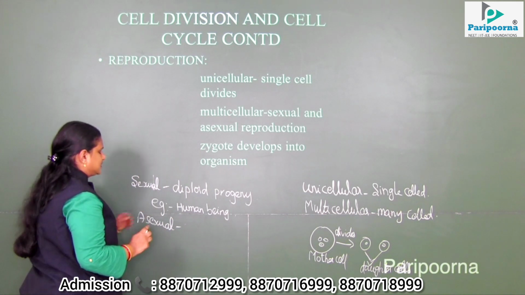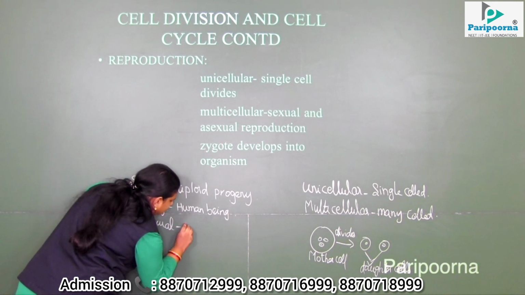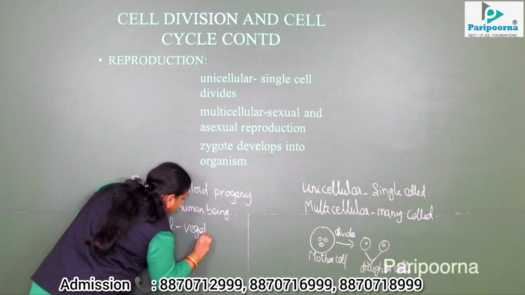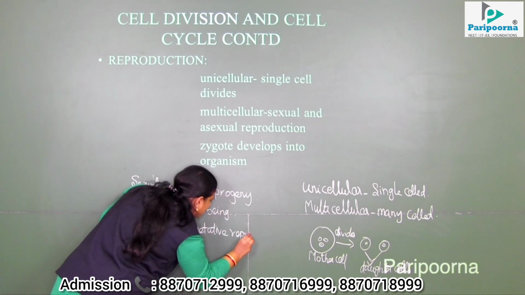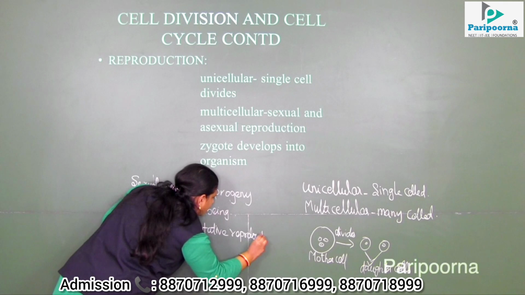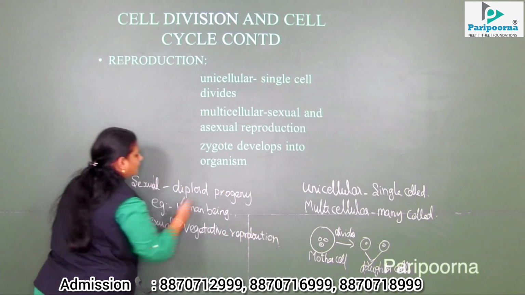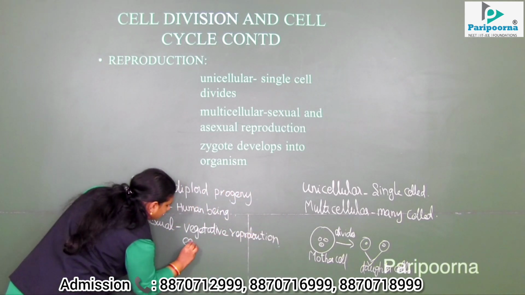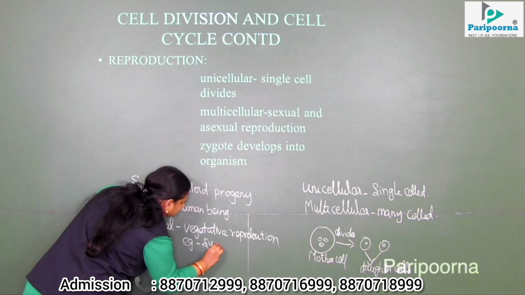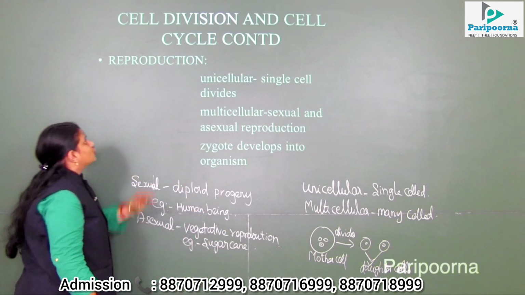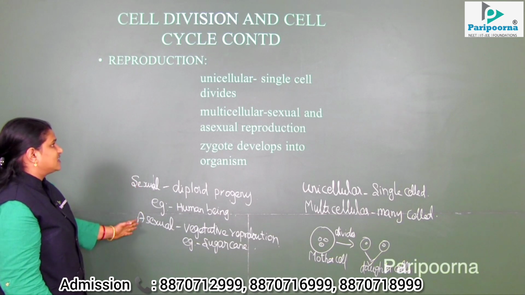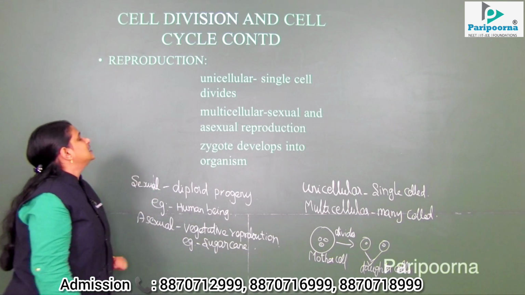So what happens? Through vegetative reproduction, it produces its progeny. Example, we can take the sugarcane. So understood very clearly? These are the reproductive processes that happen with the help of cell division.